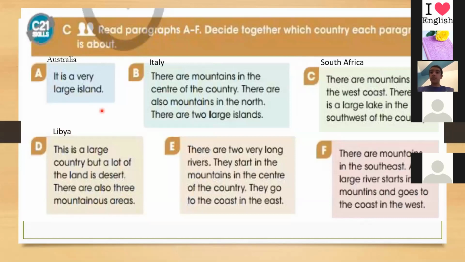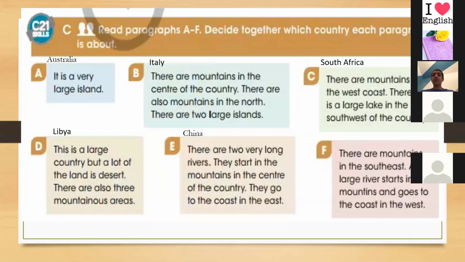What about E? There are 2 very long rivers. They start in the mountains in the center of the country. They go to the coast in the east. So it is China, not Mexico. China.